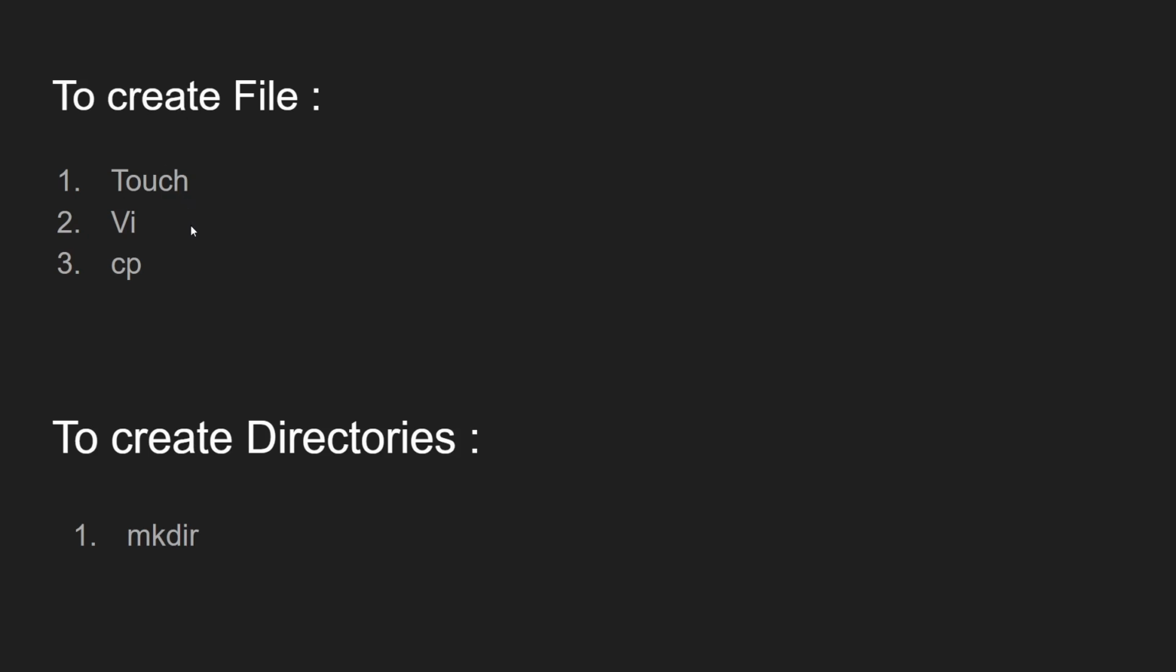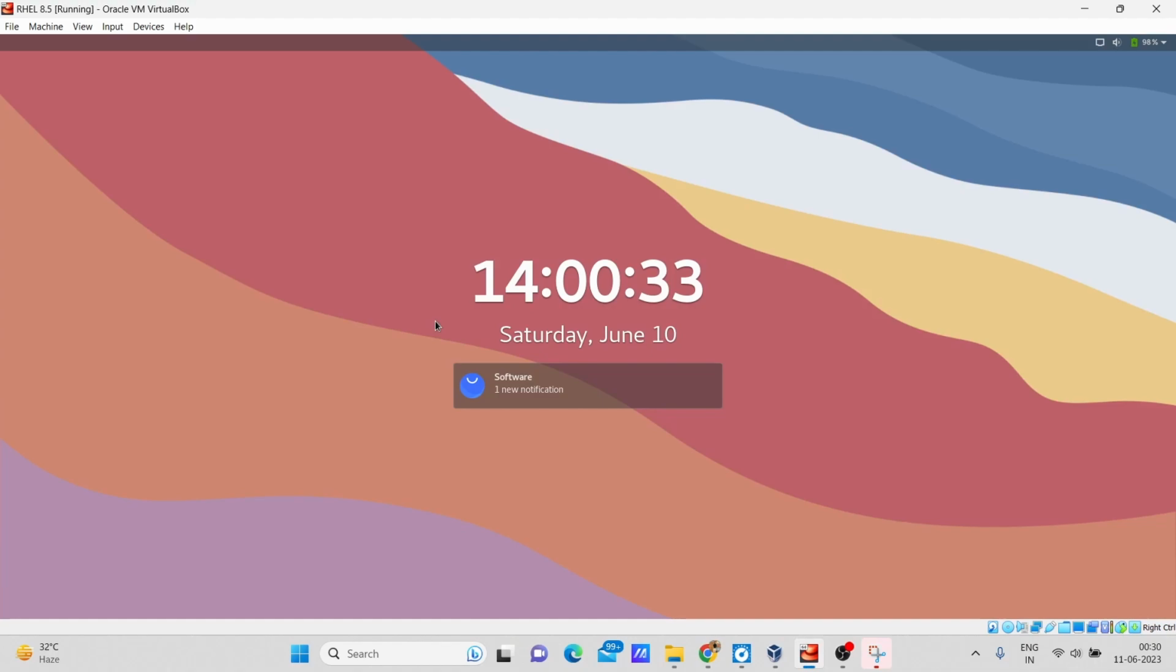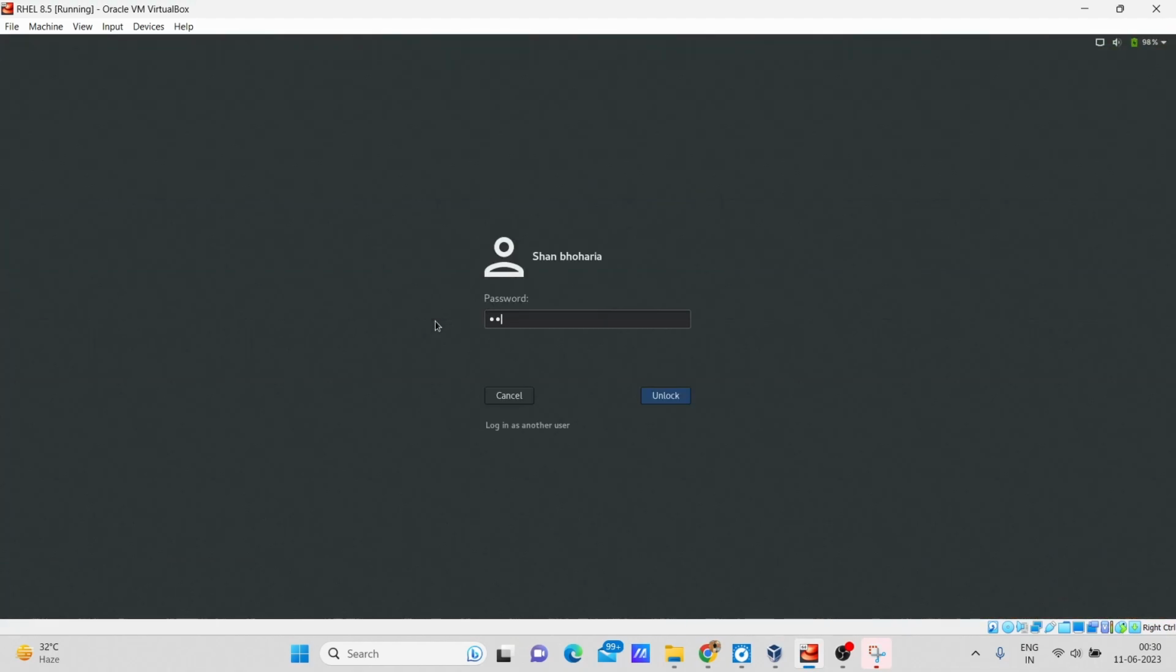These three we will be demonstrating live in my Linux terminal. Now, to create directories, there is only one command, which is mkdir. So now let's move on to my Linux terminal and let me show you the live demonstration of the creation of files and directories.